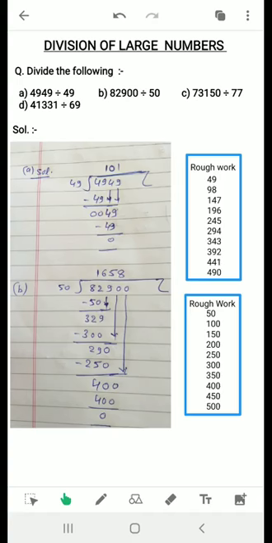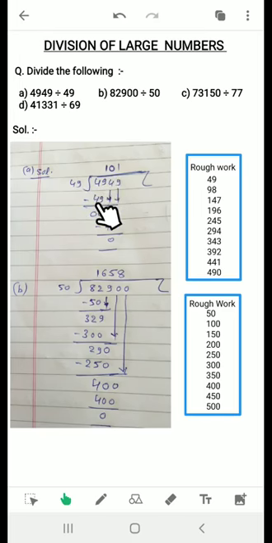4,949 divided by 49. I will repeat again what I have done. First I will take these 2 digits together. At the start we can take as many digits as we want. So at the start I took 2 digits together, because this 4 is smaller than 49, so I need 2 digits. So 49 divided by 49 will be 1 time.